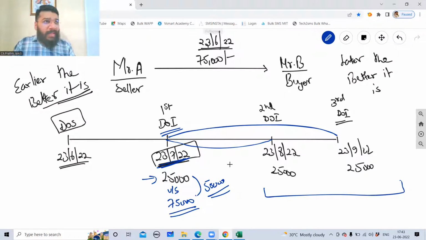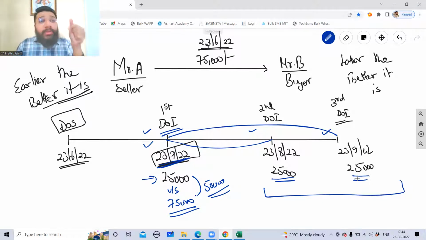Correct? No? As per the agreement, if you strictly follow, A will get 25,000 here. A will get another 25,000 here. A will get another 25,000 here. But if entire 75,000 rupees is coming in one shot, this 25,000 coming here is already decided. But the remaining 25,000 is coming well in advance. So 25,000 is coming 1 month advance. Another 25,000 is coming 2 months advance. Correct?